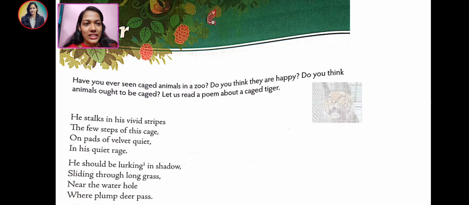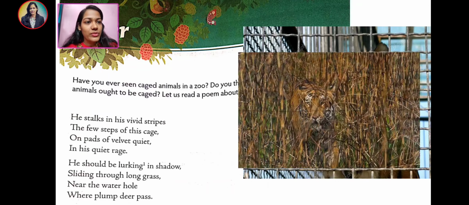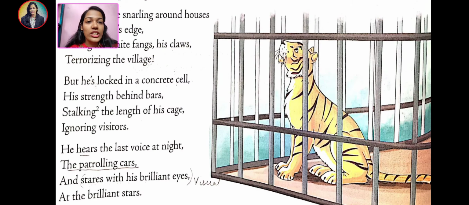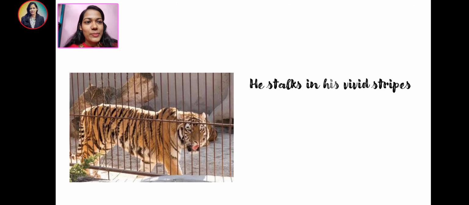So let's start. This is how it looks in your book. You can see how helpless the tiger is when he is in the zoo, whereas when he is in the jungle, he is the king. So let's begin with the poem.